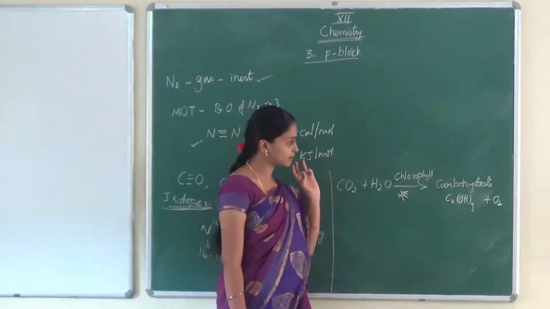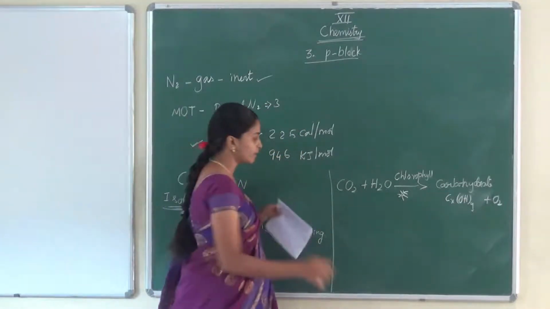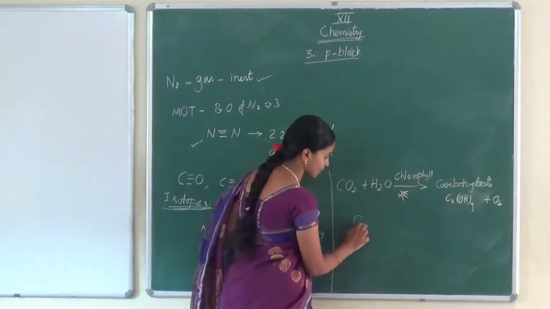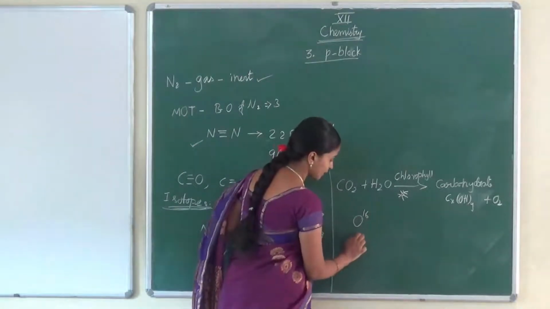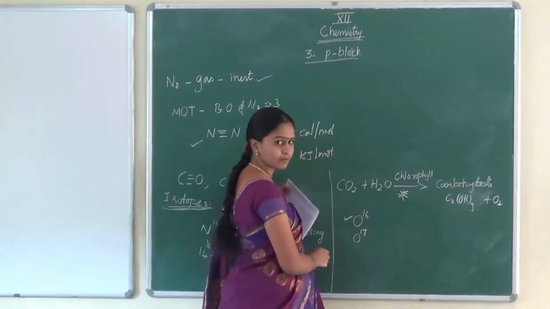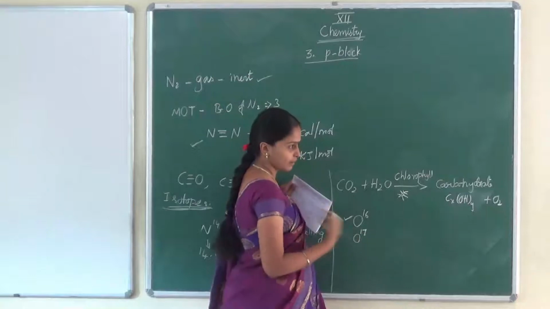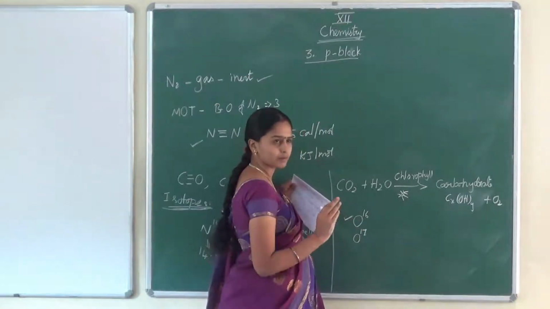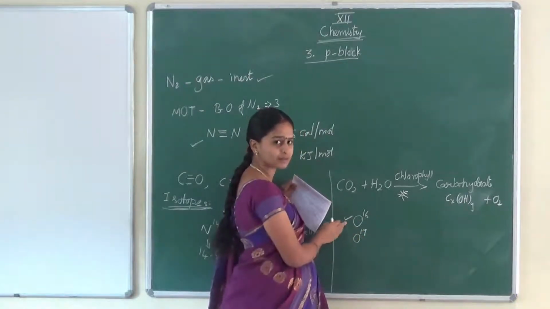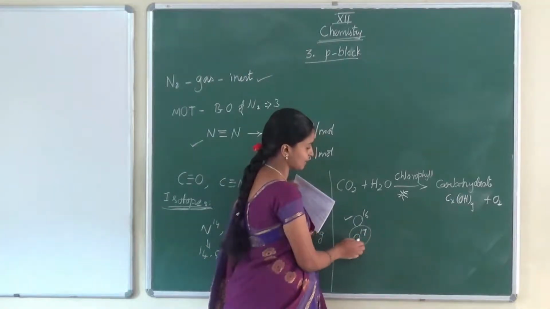In order to learn the mechanism, now I am going to introduce the isotopes of oxygen. What are the isotopes of oxygen? Oxygen-16 and oxygen-17. Oxygen-16 is normal oxygen, which we have in water, where the maximum oxygen is oxygen-16. Only a trace of oxygen-17 is present.